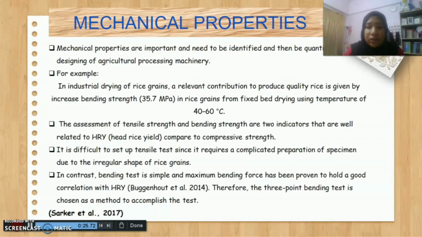It is difficult to set up tensile tests since they require complicated preparation of specimens due to the irregular shape of rice grain. In contrast, the bending test is simple and maximum bending force has been proven to hold a good correlation with HRY. Therefore, the 3-point bending test is chosen as the method to accomplish the test.